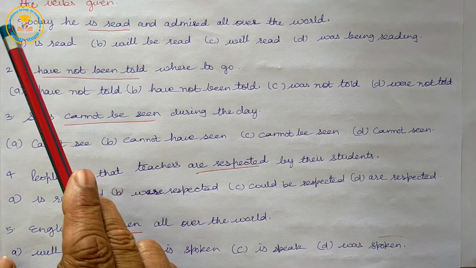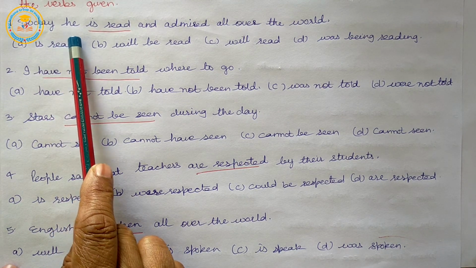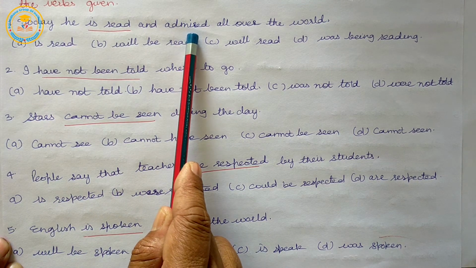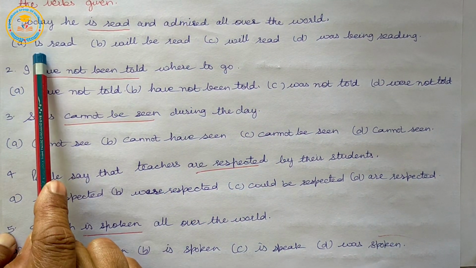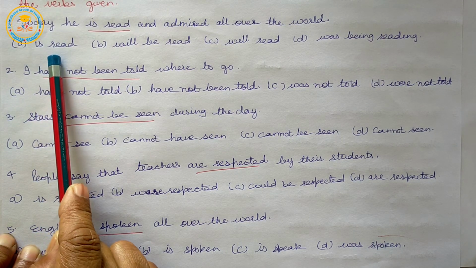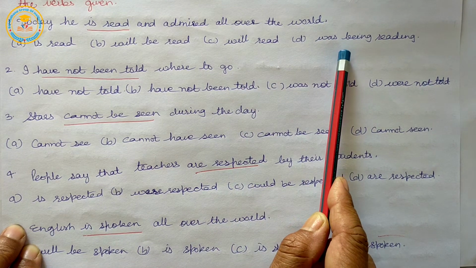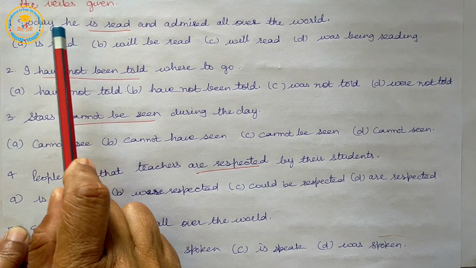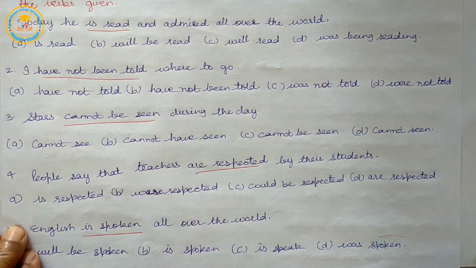First, today he dash and admired all over the world. So some verbs are here. Is read, will be read, will read, was being reading. So the correct is is read. Today he is read and admired all over the world.